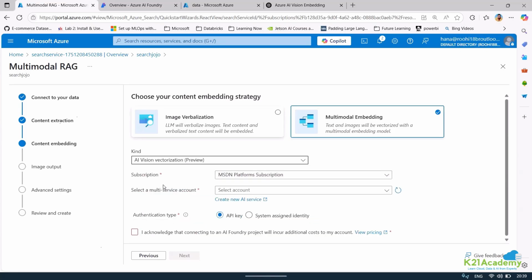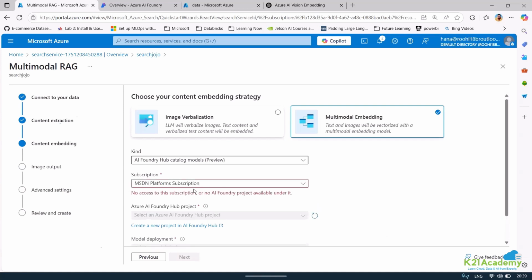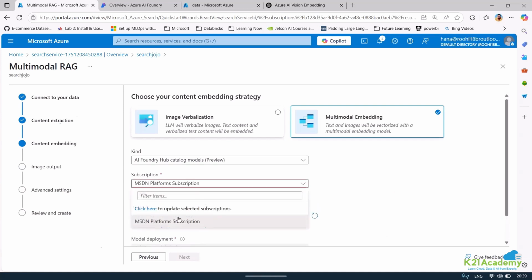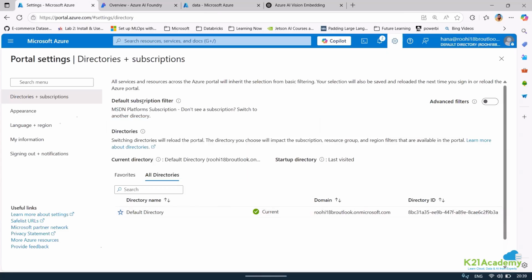I was not expecting this. Okay, so here we can have AI vectorization if you see. And again, I do have Azure AI Foundry, but due to some issue, it is not showing up. So if you can see, we can use, I think Foundry Hub is there, right? What's the problem? No access, it is saying. I already have it. Click here to update selected subscription. I already have it. What's the problem then? It's not allowing. Wow,